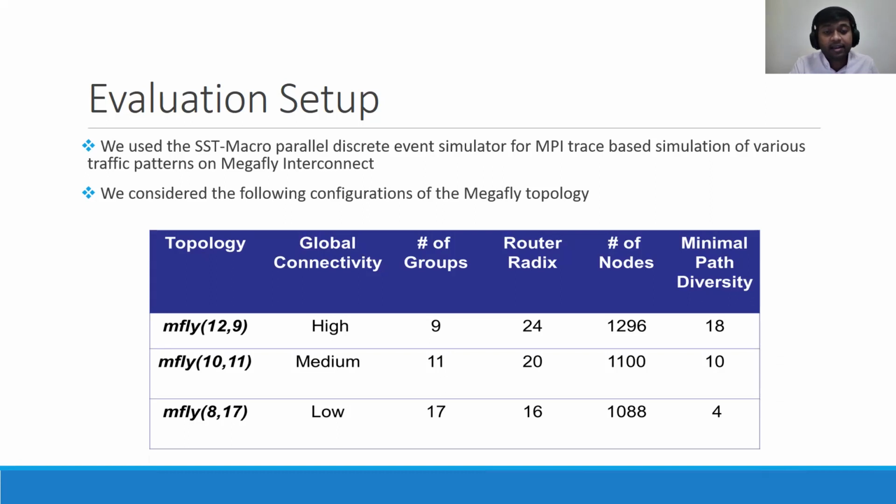MFly 10,11 is a medium-sized Megafly topology with 11 Megafly groups, where each level of a group has 10 routers with moderate global connectivity and moderate path diversity. And MFly 8,17 is a large Megafly topology with 17 Megafly groups, and each level of a group has only 8 routers with low global connectivity and low path diversity.